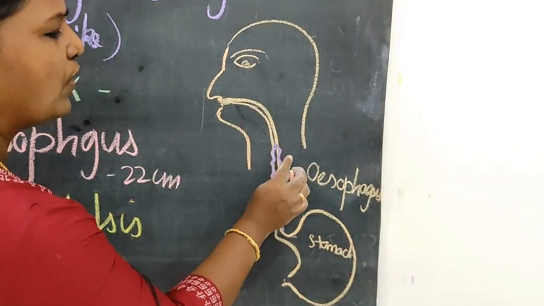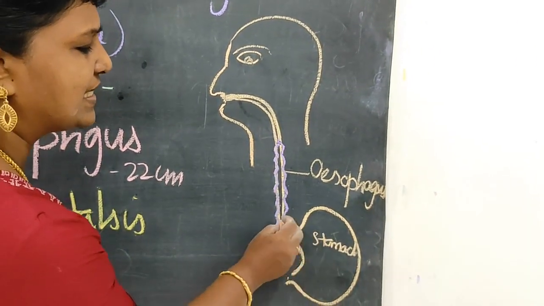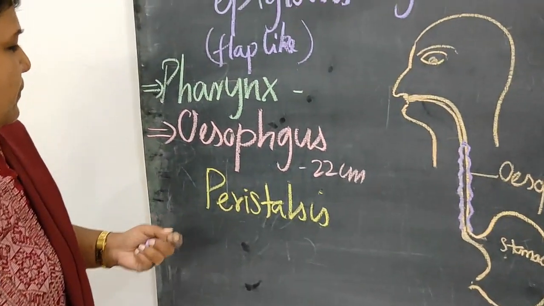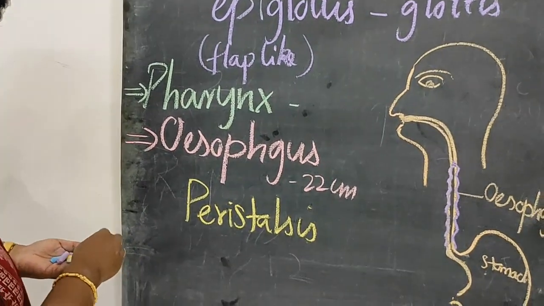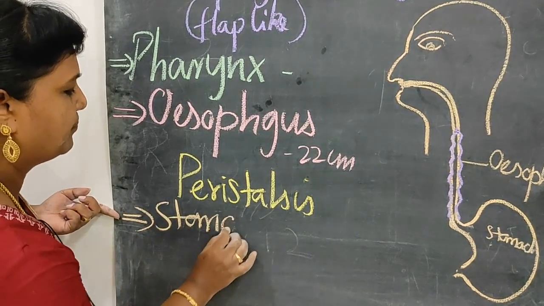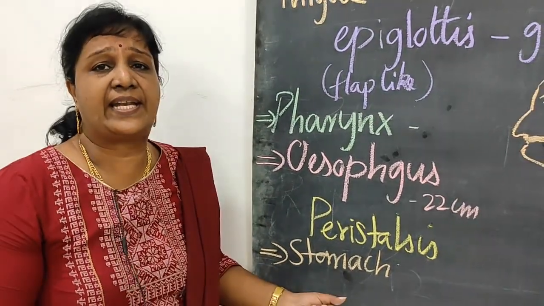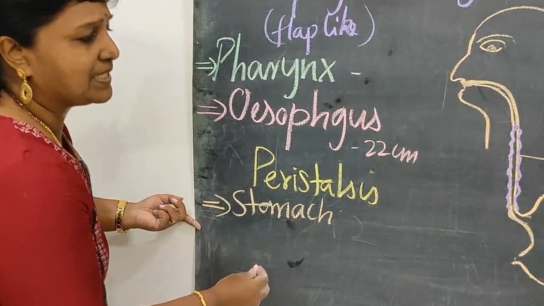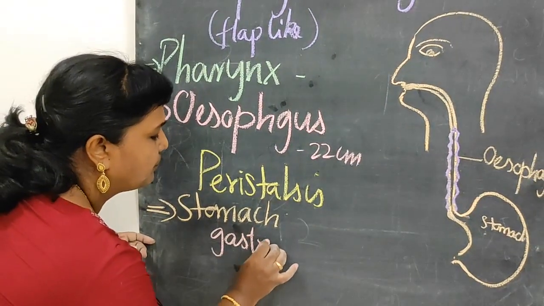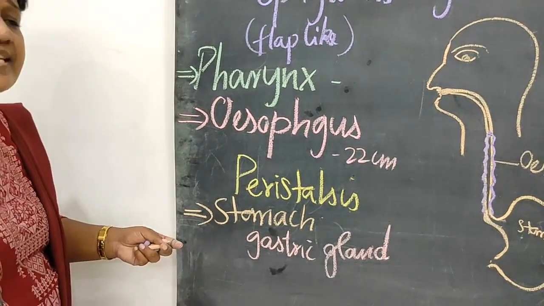So here, by means of rhythmic contraction and relaxation, the food particles enter into the stomach. The next one is stomach. The stomach is a J-shaped muscular organ. Gastric glands are present in the stomach and they secrete the gastric juice.